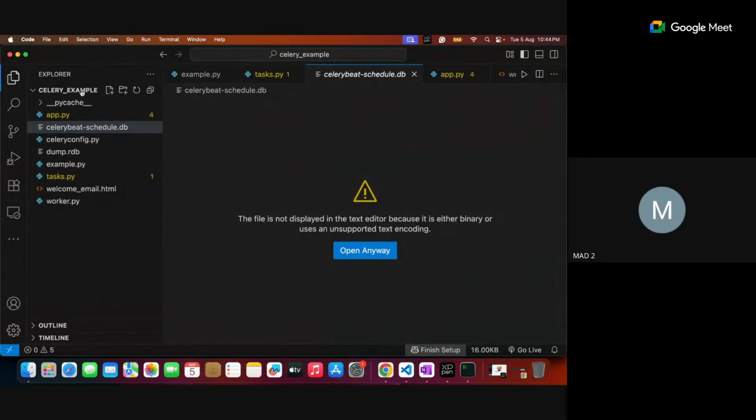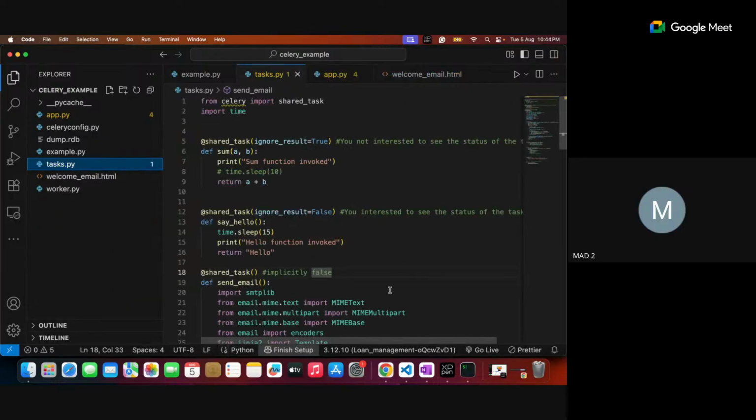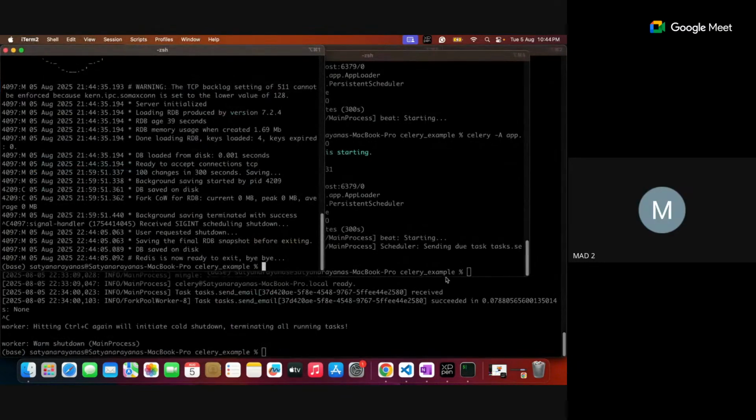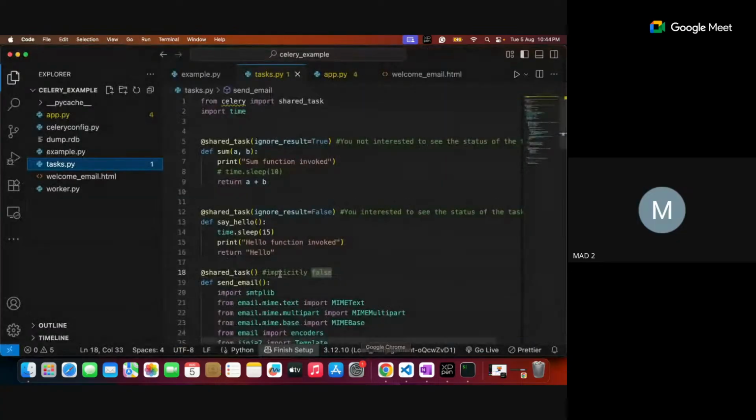Just you check it. Even if you reopen it, it's a temporary one, but it contains data. For example, if I delete this one, nothing happens. Let me delete this. Okay, so let me run my Redis now. Here is my Redis. Once it is started, let me see what happens.